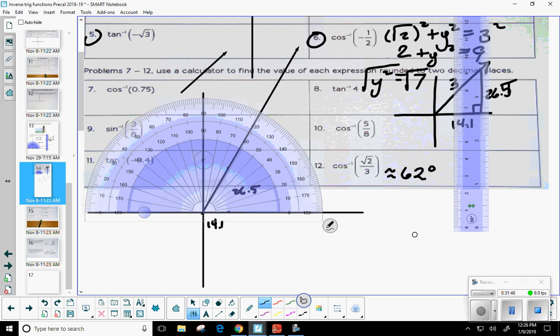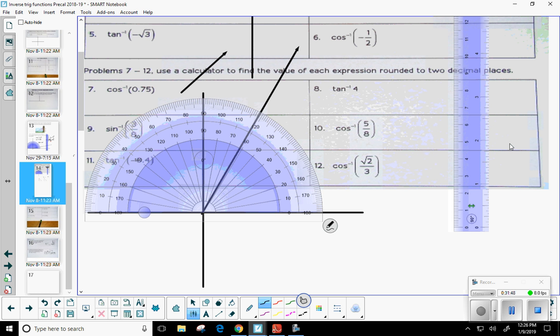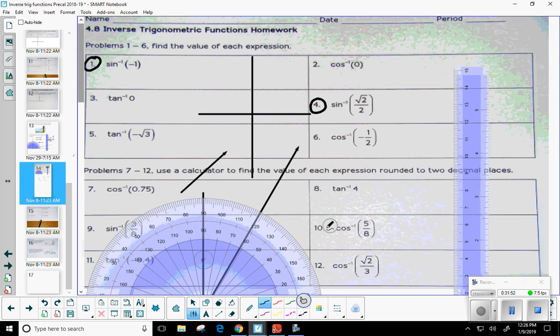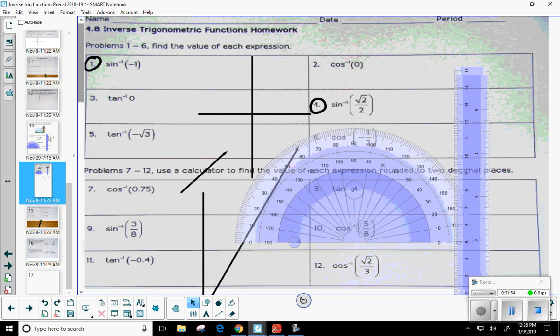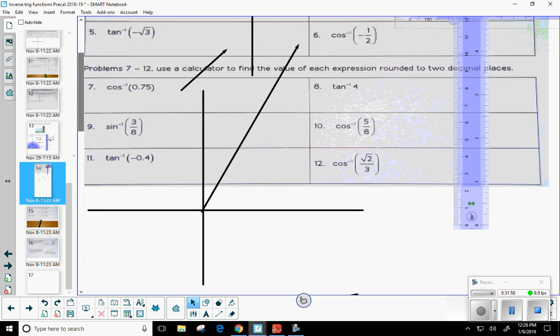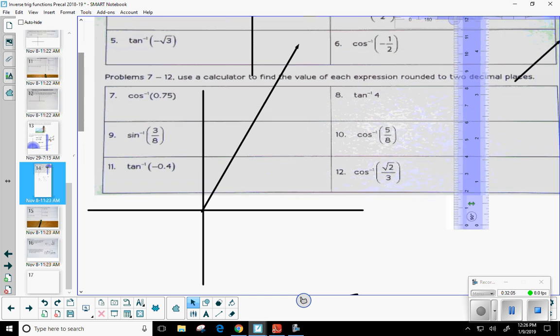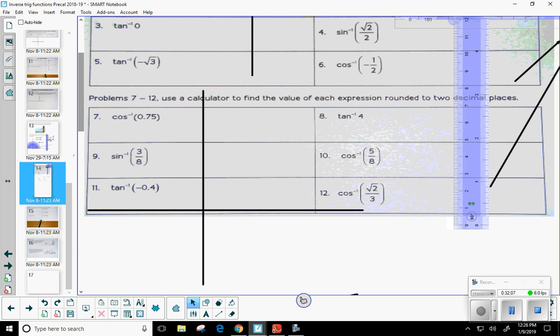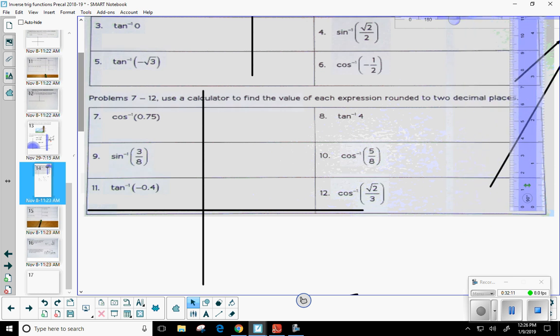Is there one more of those that we'd like to go ahead and look at? We did 7 and 12. Do we want to try a sine or a tangent? Okay, which one? Here, instead of trying to delete these, I'm just going to move these over to the side. Oh, it came back. It doesn't want to get out of here. Oh, there we go. Just get rid of them that way. Okay, which one do we want to look at? 11. Okay, let's do tangent inverse.